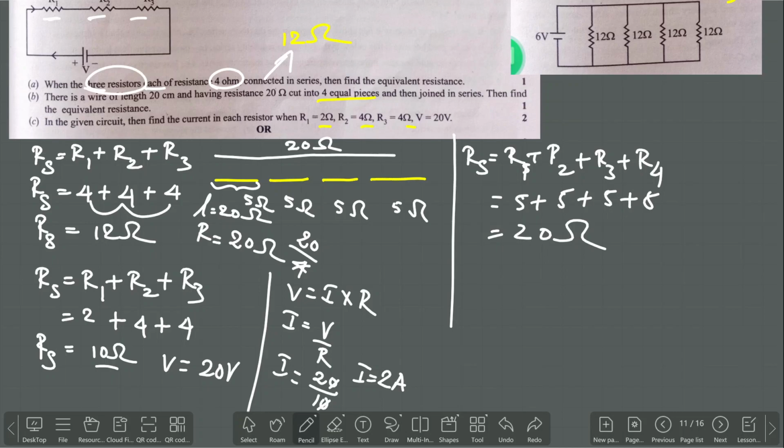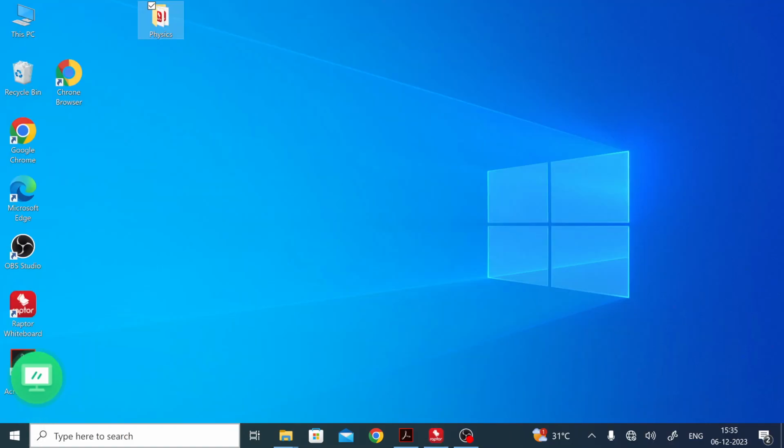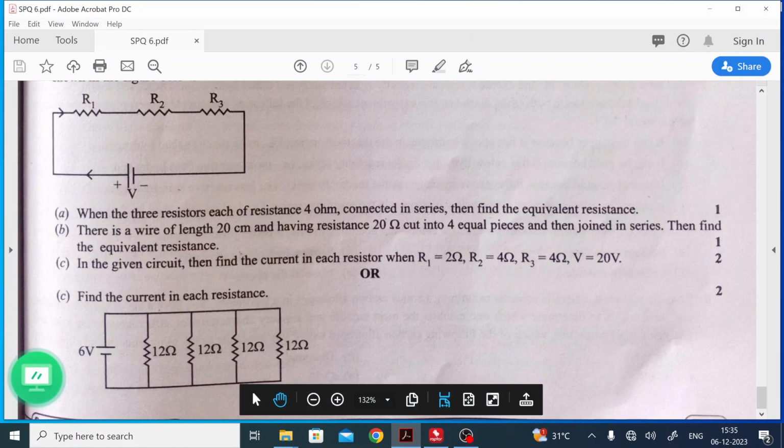And the last question, what is the full question? Find the current through each resistor. Let's cut properly.